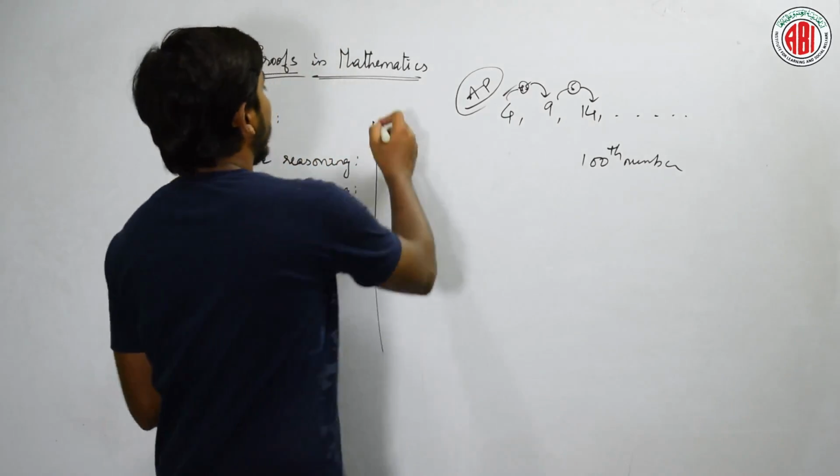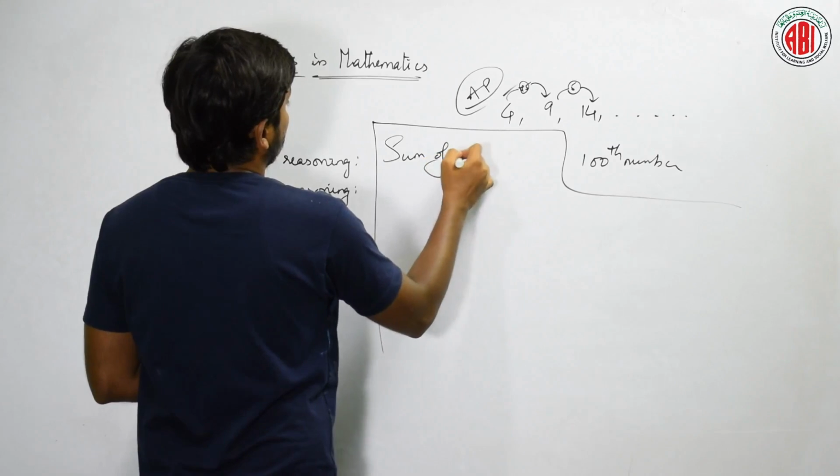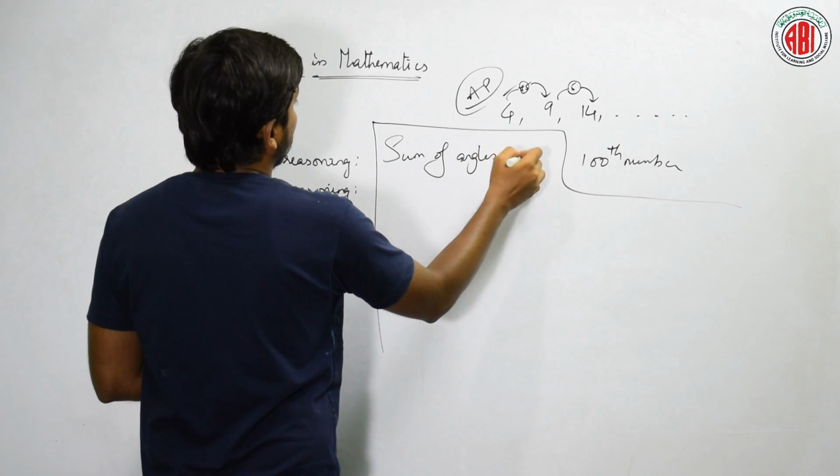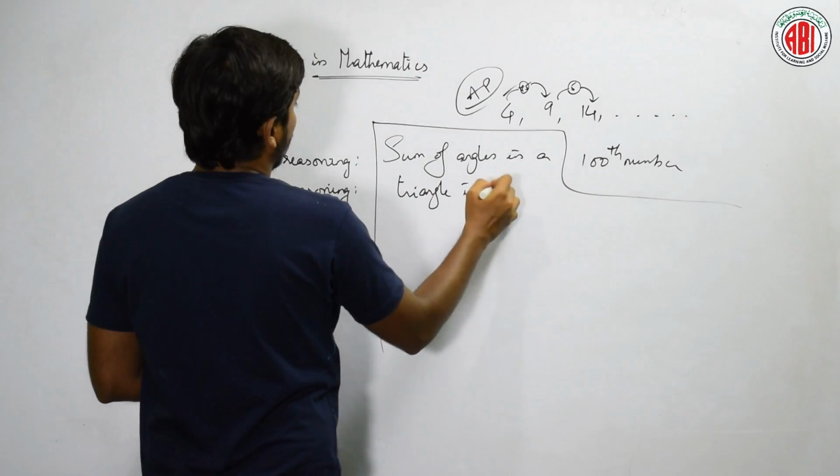Now see here, remember, this is important. The sum of angles in a triangle is 180.